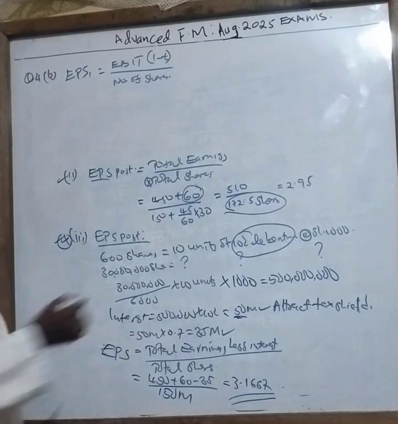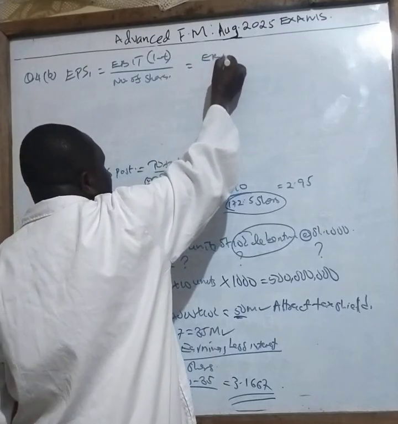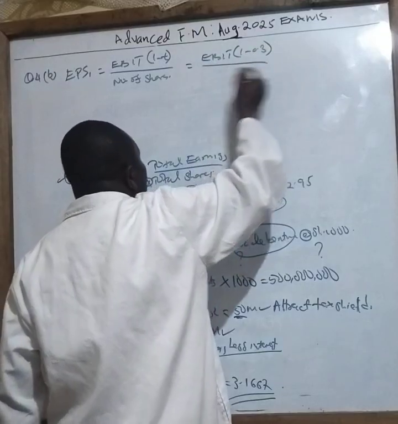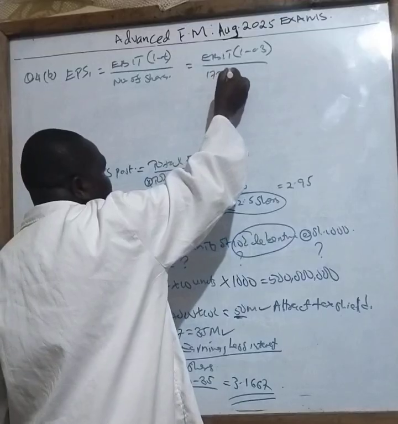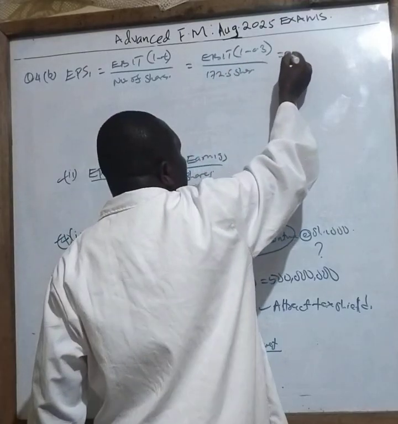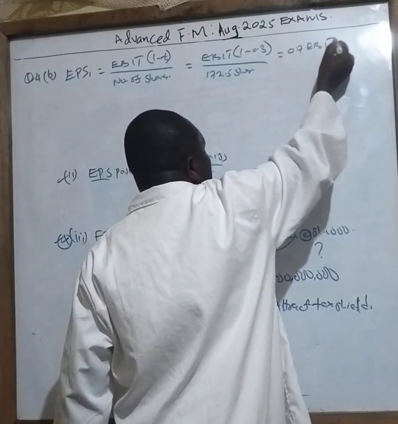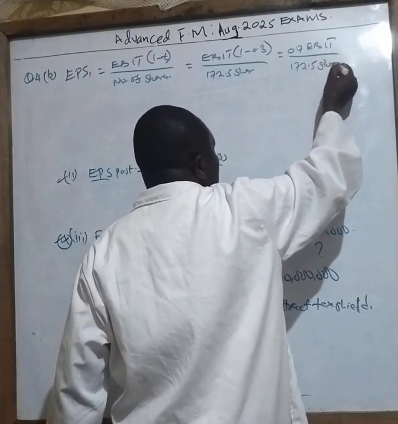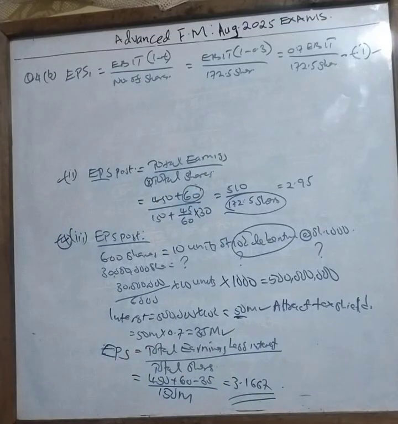Correct? Now from here, I have EBIT into 1 minus 0.3 divided by how many shares in Roman 2? 172.5 shares. So when I work out this one, it will give me 0.7 EBIT over 172.5 shares. This one is equation 1. That is how you are supposed to work out that question.